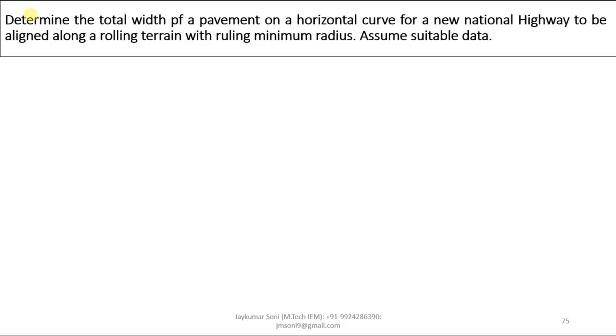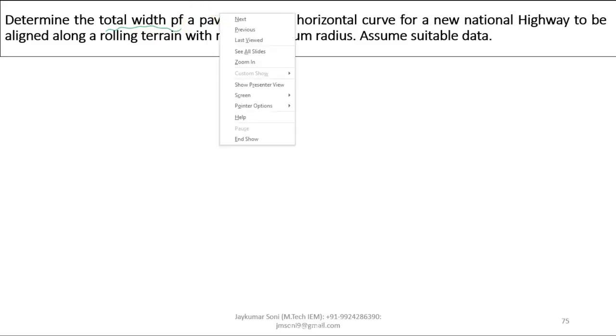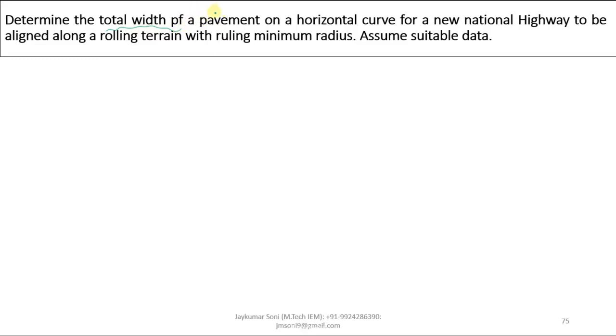Determine the total width of pavement. So what you have to find is the total widening on a horizontal curve for a national highway. Okay, national highway is given. Aligned on a rolling terrain. Rolling terrain is also given. Ruling minimum radius is given.